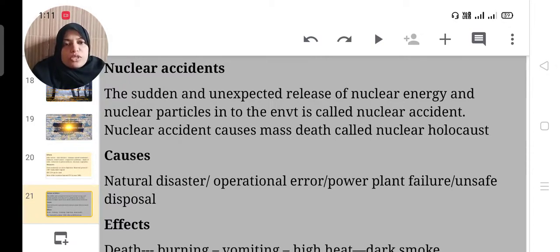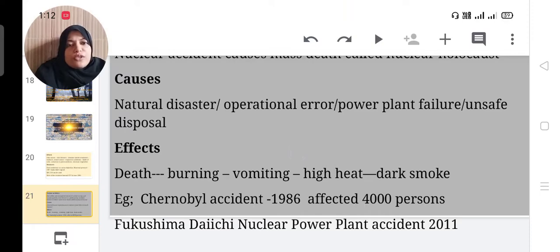What are the causes, reasons of the nuclear accident? Natural disaster, operational error of the factory or company, power plant failure, then unsafe disposal of the nuclear waste. What are the effects of the nuclear accident?